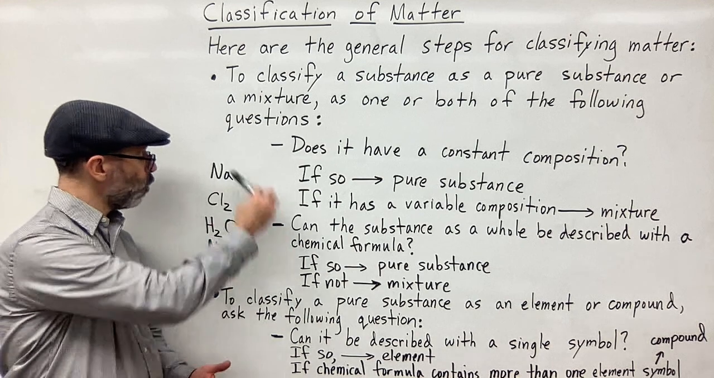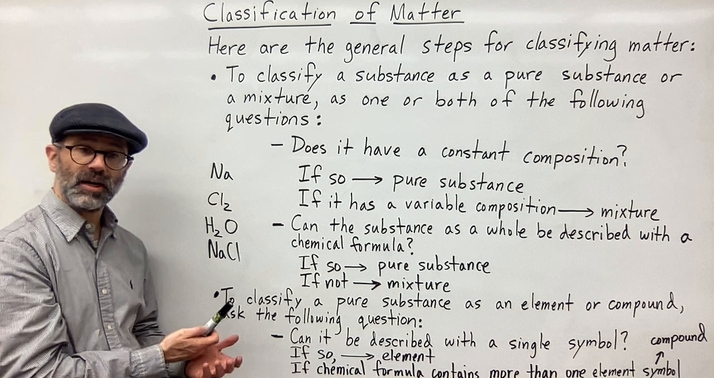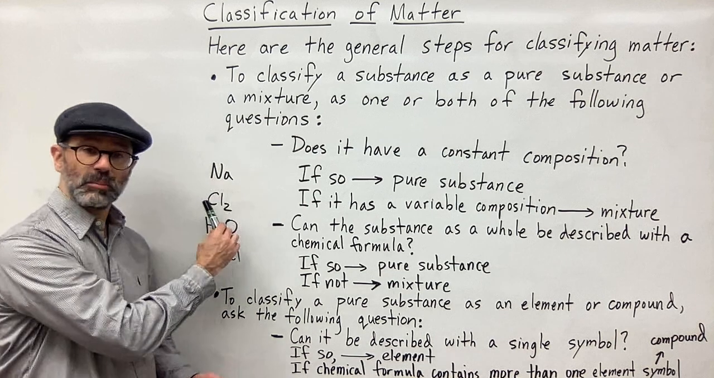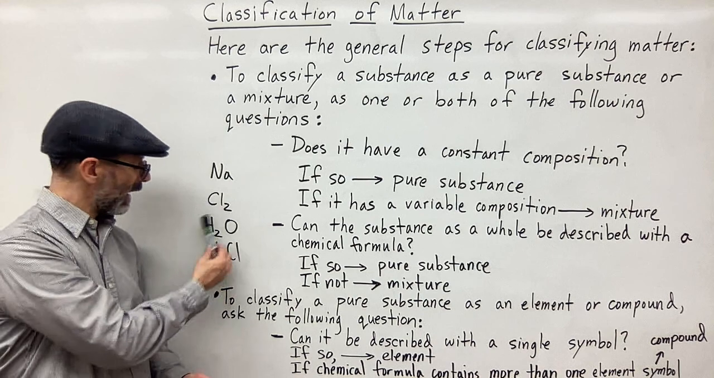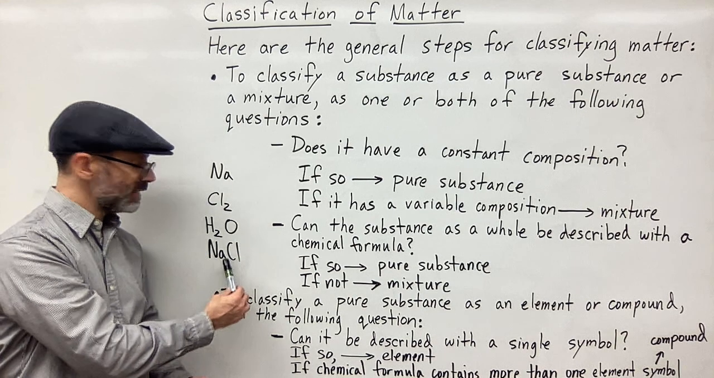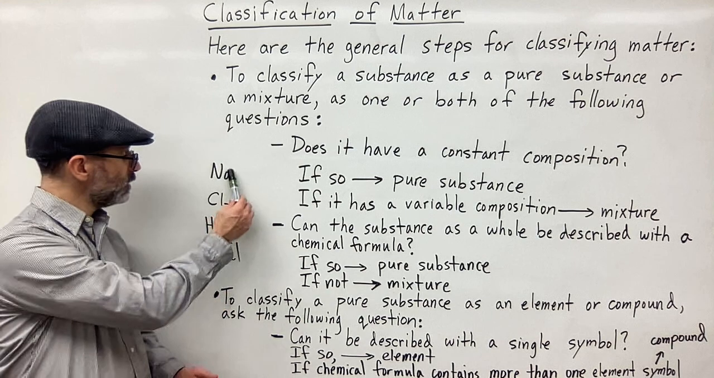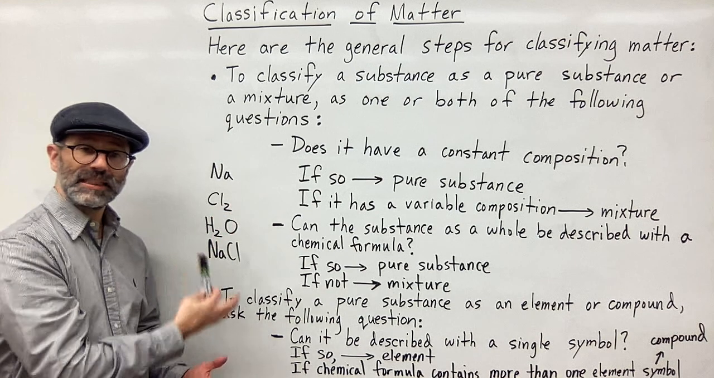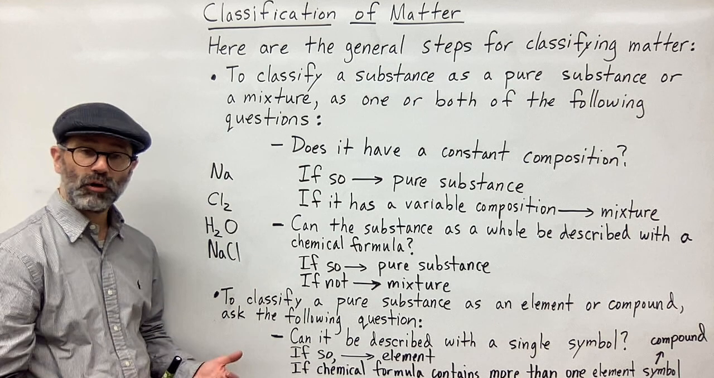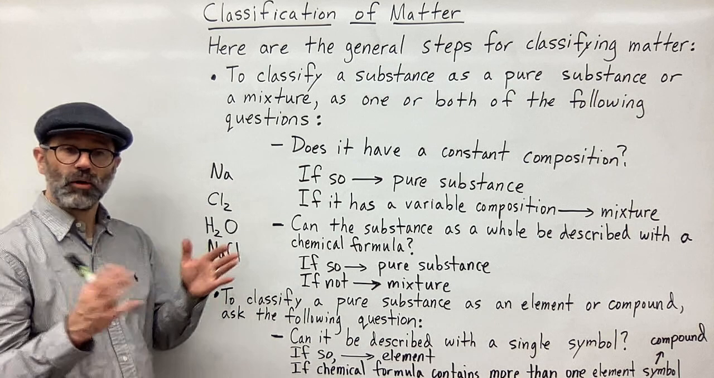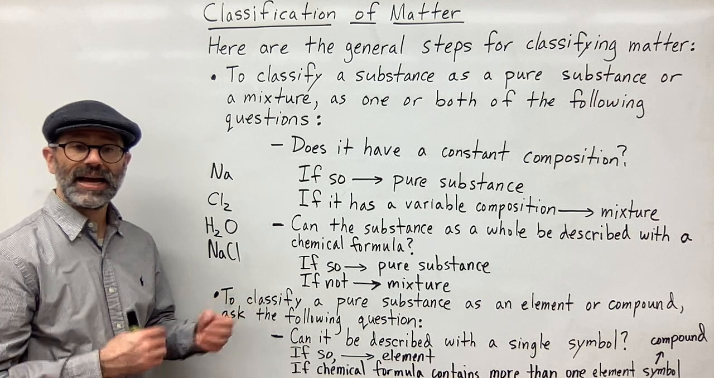All of these are pure substances because you can represent all of them with a formula, right? This has Na, it's just a symbol for sodium. Cl2 is the formula for chlorine. H2O for water, and NaCl for table salt. So all of them have formulas. These two only have one element symbol in the formula. These two have more than one element symbol in the formula. And so that's how you can distinguish between an element and a compound.